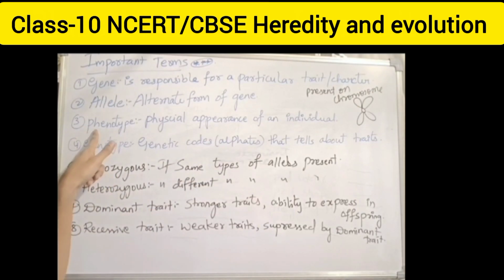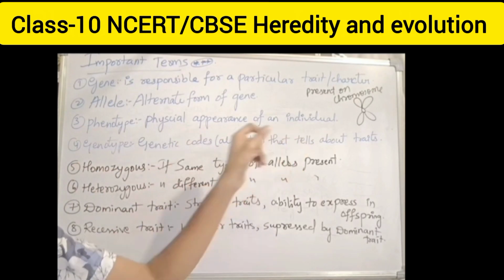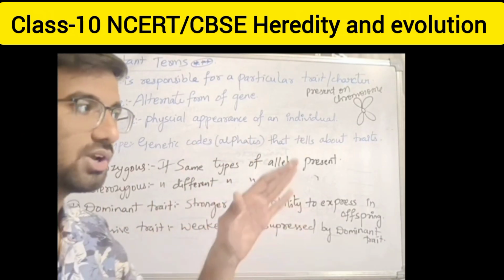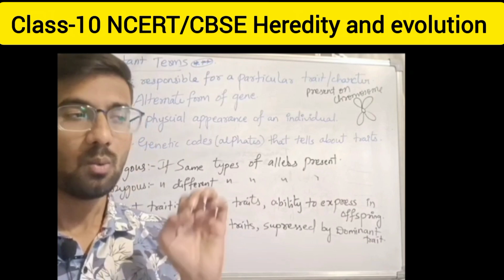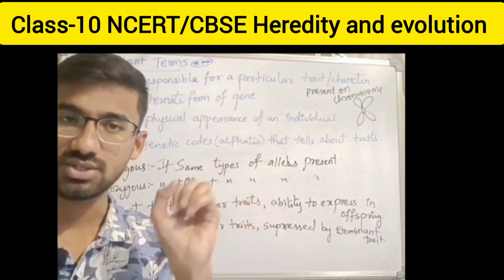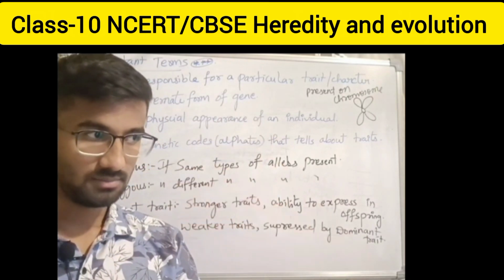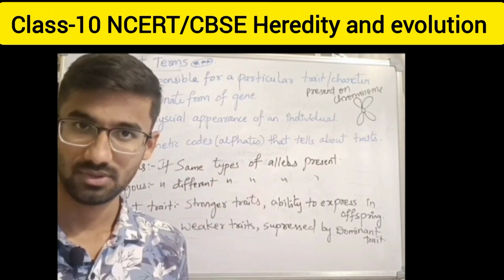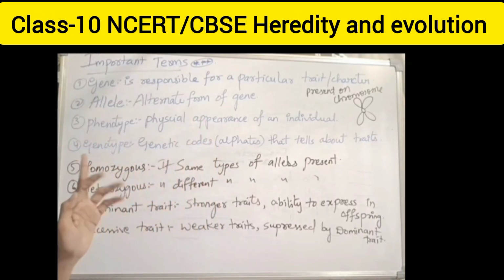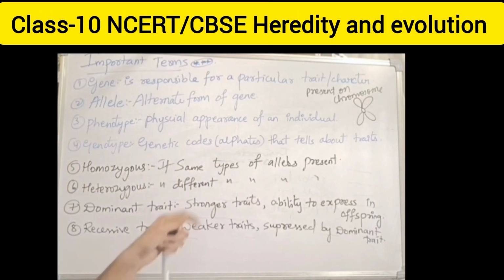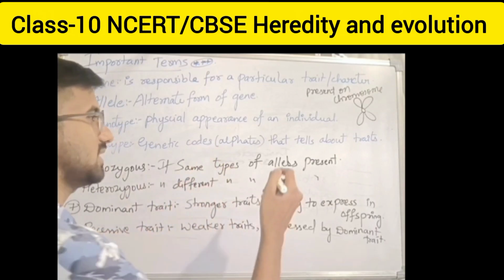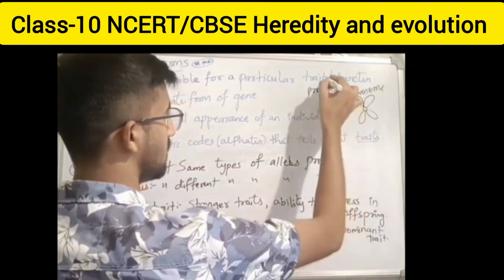Phenotype. Phenotype is the physical appearance of the individual. It means only the outer part, how you look, what actions you do, how you express. Those are all physical appearance. Genotype, genetic codes, written in alphabets, that tell about the traits.